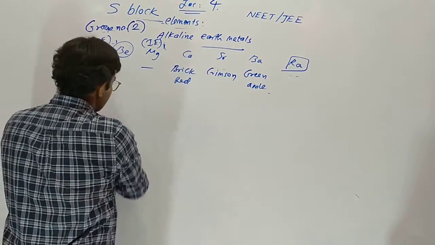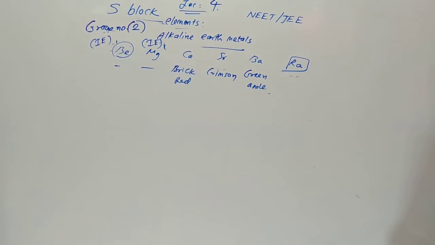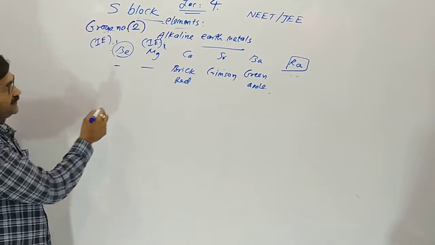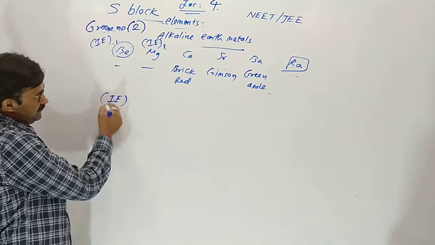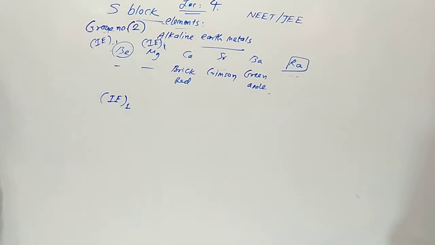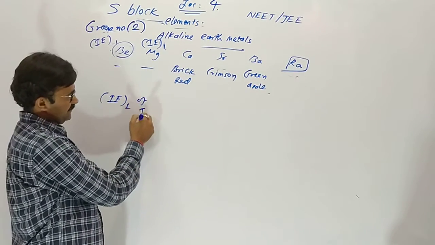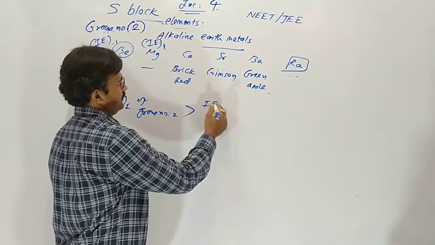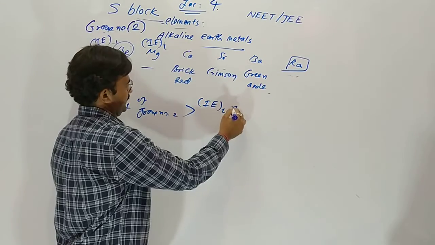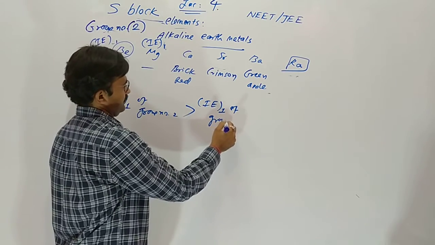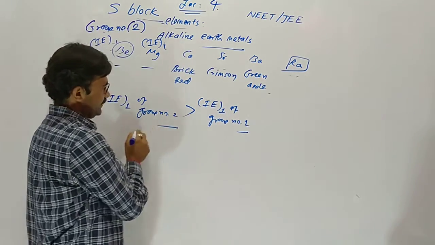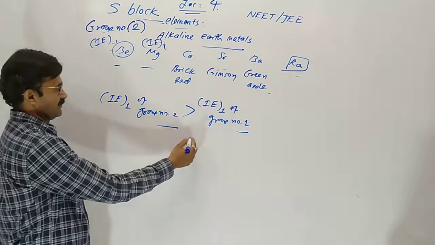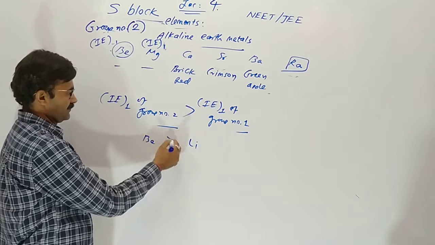Now we are going to compare ionization enthalpy. The first ionization enthalpy of group number 2 elements is higher than the first ionization enthalpy of group number 1 elements. Yes. The reason for that: we are comparing lithium with beryllium.